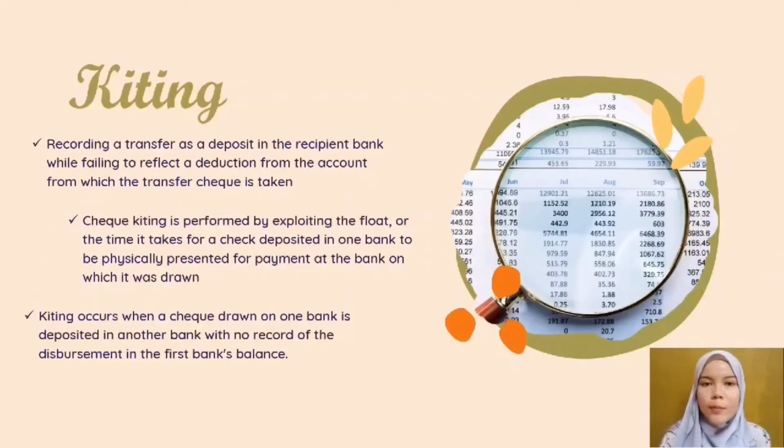Check kiting is performed by exploiting the float, or the time it takes for a check deposited in one bank to be physically presented for payment at the bank on which it was drawn. Kiting occurs when a check drawn on one bank is deposited in another bank with no record of the disbursement in the first bank's balance.